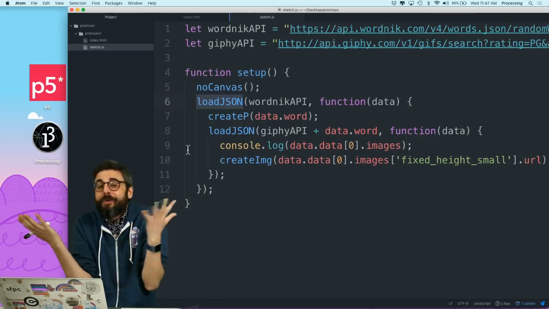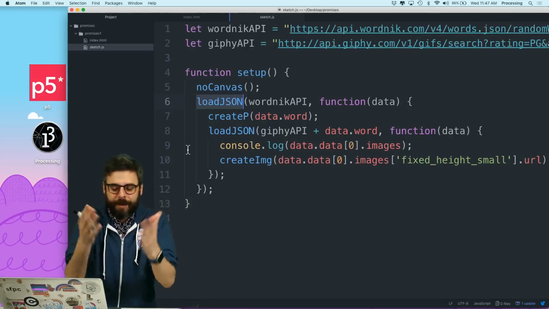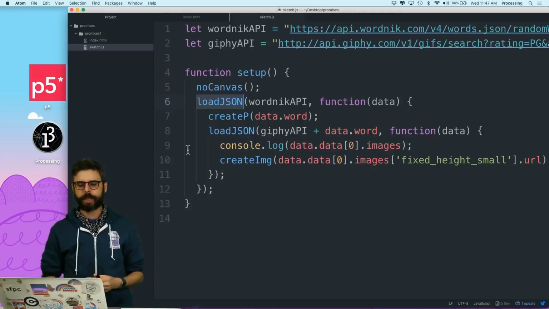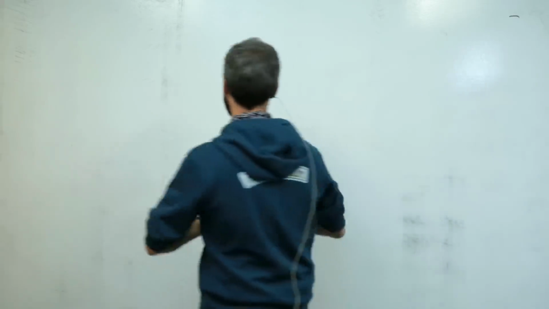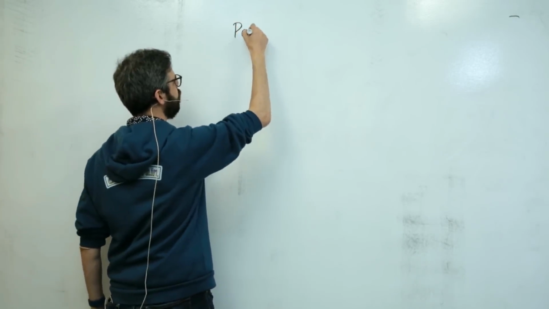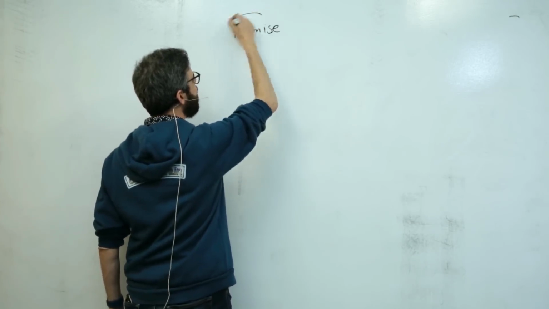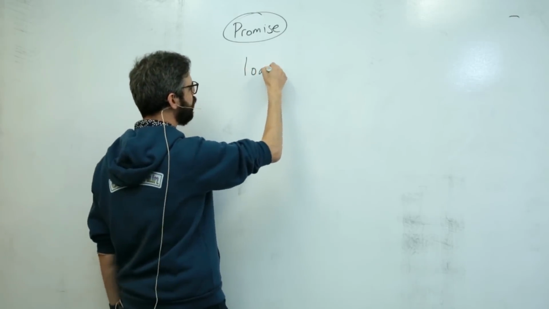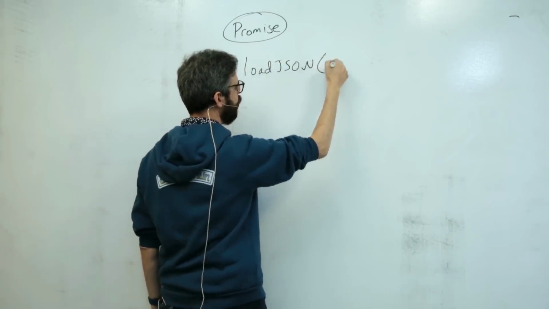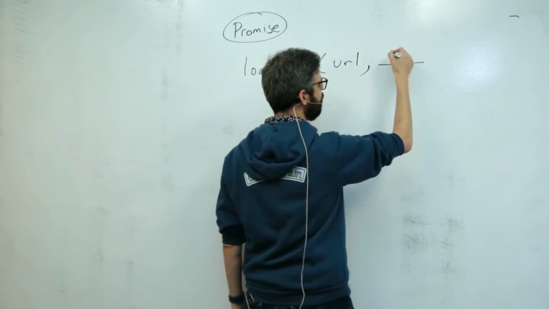I don't really know if it's better or not, but there is something. And that something is called a promise. A promise is an object. So let's say we have this loadJSON function, which expects a URL and then a callback.